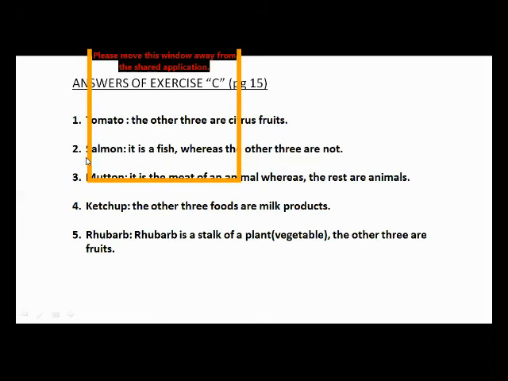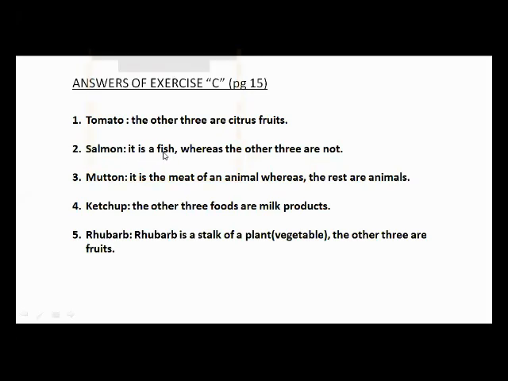Second is salmon. Salmon is out of the family of the second list because it is a fish, whereas the other 3 are not. They are sea animals, but they are not fish. They do not belong to the fish family. That is why salmon is a fish, and we have selected it out of the list. We have to pick out the out of the family word which does not belong to the list.